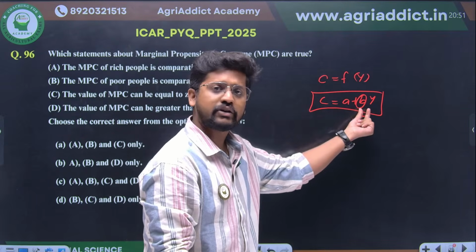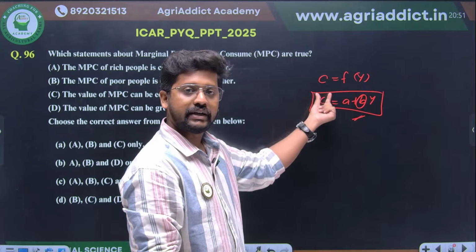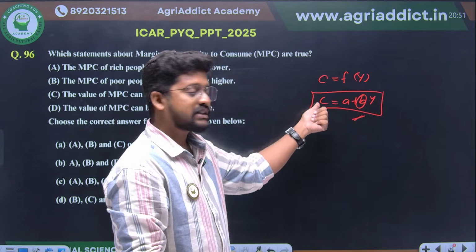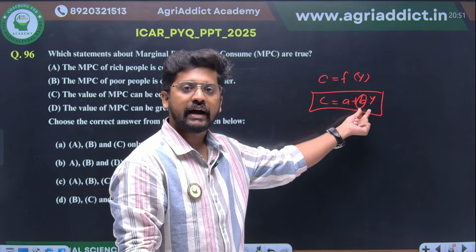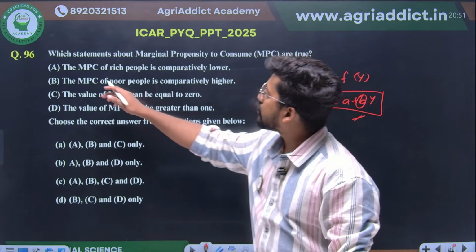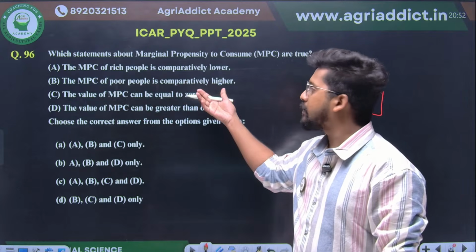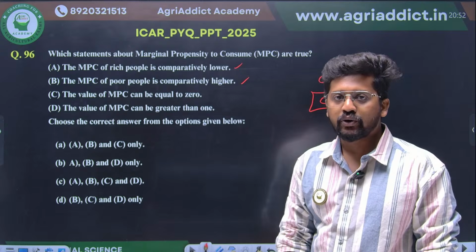Marginal propensity to consume is none other than how much consumption increases when one unit of income increases. When income increases, consumption increases more for poor people, so this B value will be higher. Therefore, the marginal propensity for rich people will be lesser, and for poor people comparatively higher. Both these statements are correct. I hope you got my point.